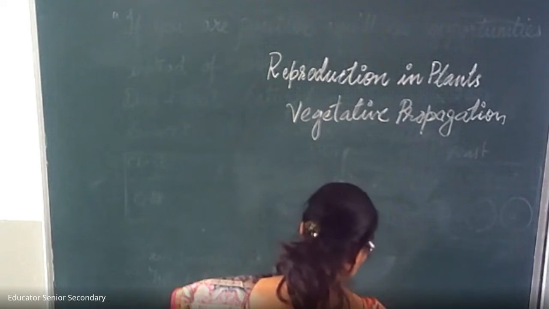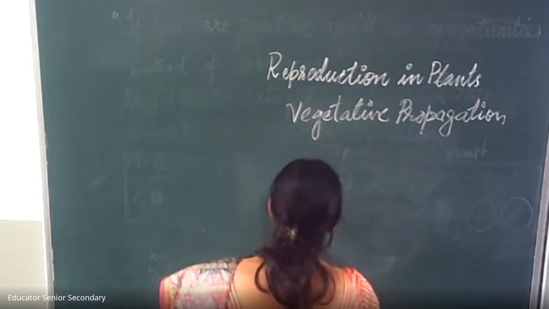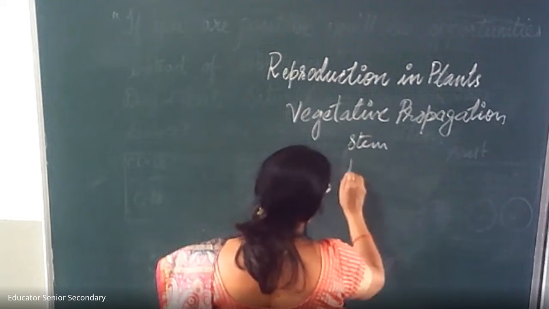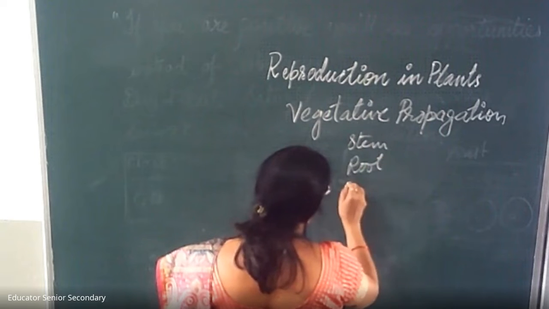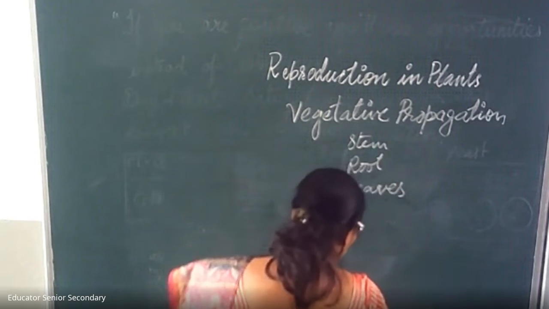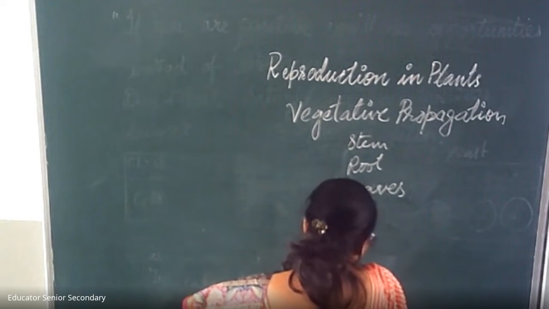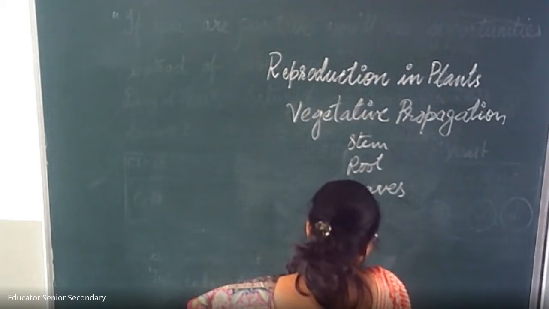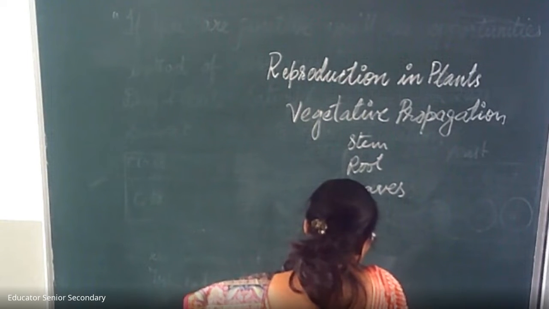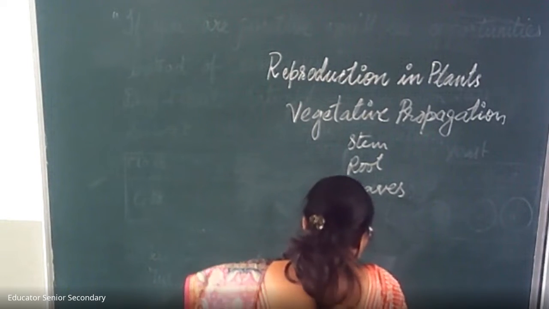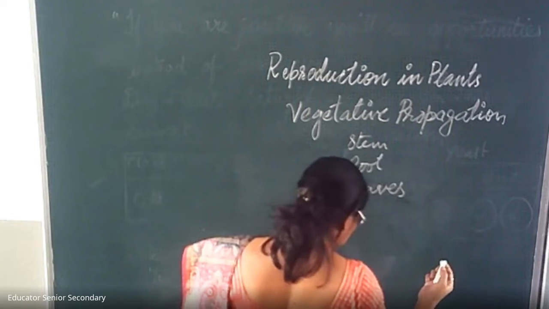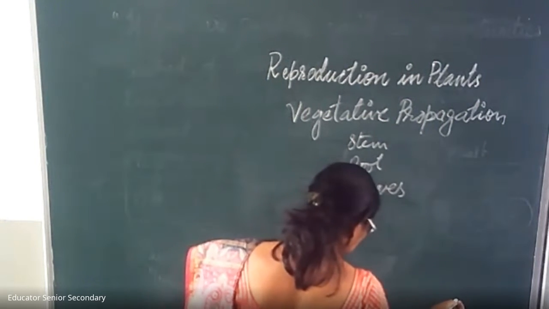When new plants are produced from the vegetative parts. And what are vegetative parts? Stem, root, branches, leaves. These are vegetative parts. So when new plants are produced from the vegetative parts of the mother plant, such as root, stem, or leaves, without the help of any reproductive part like flowers, this is called vegetative propagation.